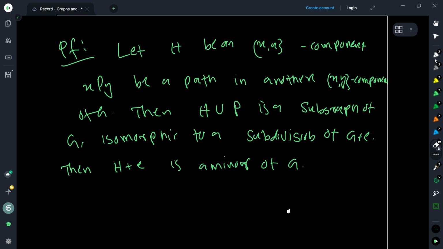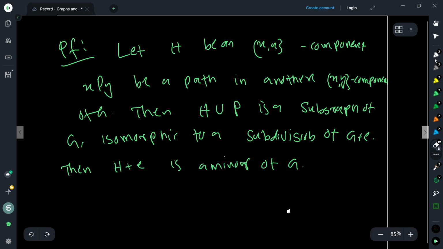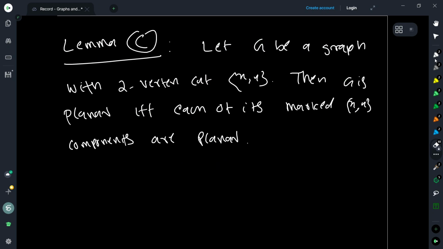Okay, let me also point out that we don't really need the graph to be two connected. It's just that the two vertex cut is basically a minimal cut, right? So if it is a minimal cut, then we are fine. If just a single vertex x or y is not a separating, then we are fine. Is it clear?